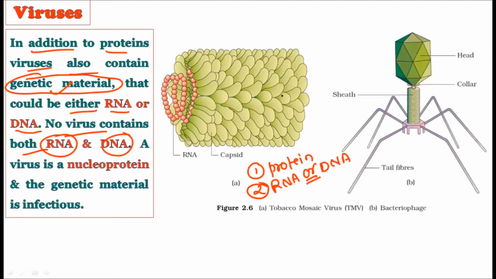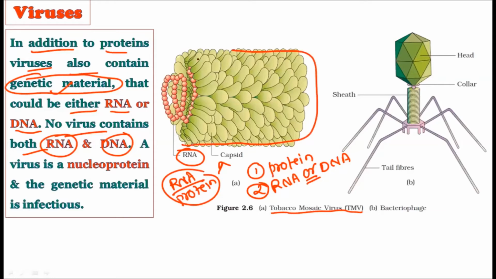If you consider any virus, for example tobacco mosaic virus, there would be one genetic material, either DNA or RNA. In this case, the genetic material is RNA, plus there is a protein. So whenever you write about the tobacco mosaic virus, you should mention that the genetic material is RNA, and the rest portion is the protein which constitutes the capsid.